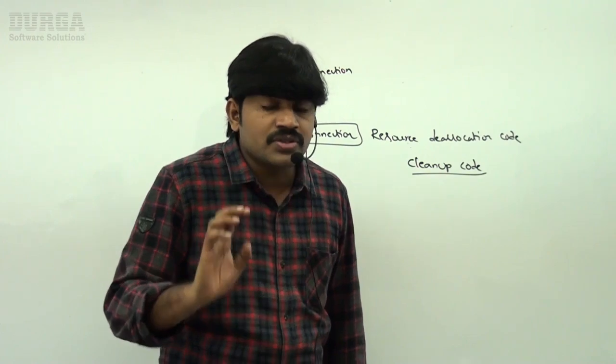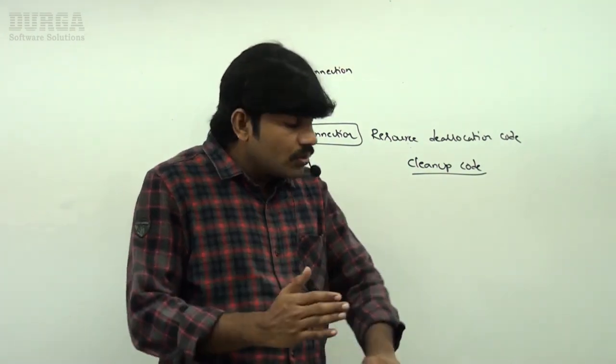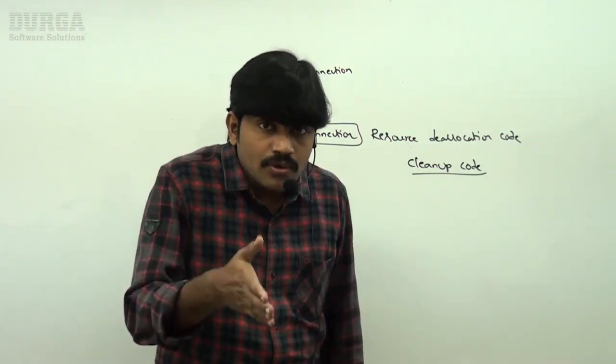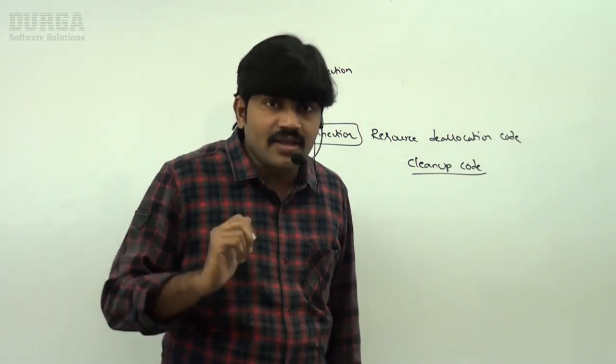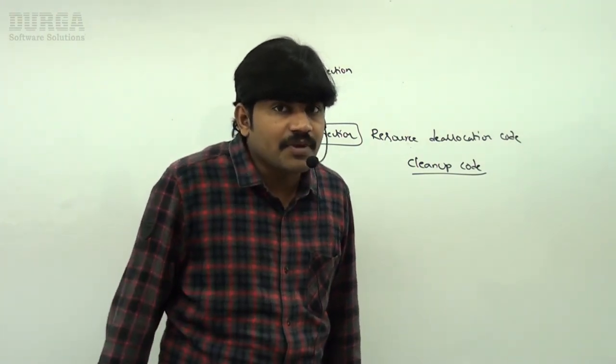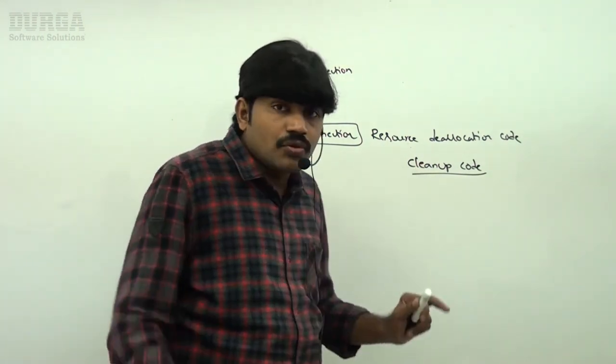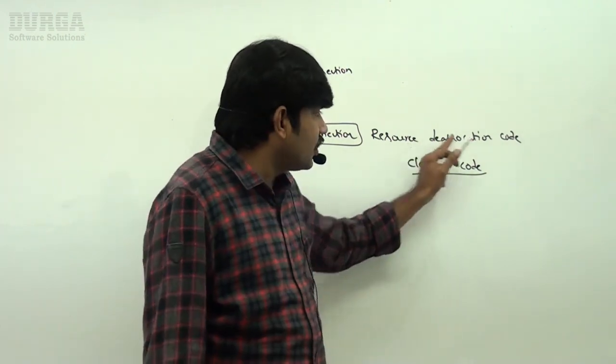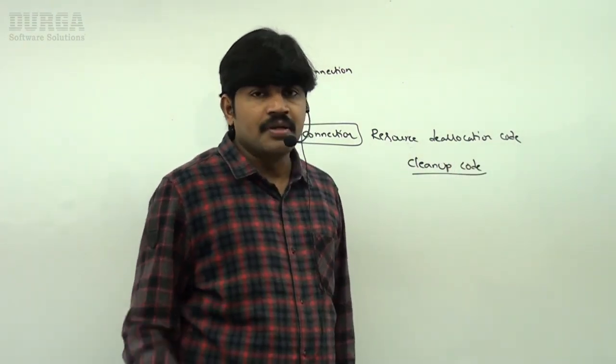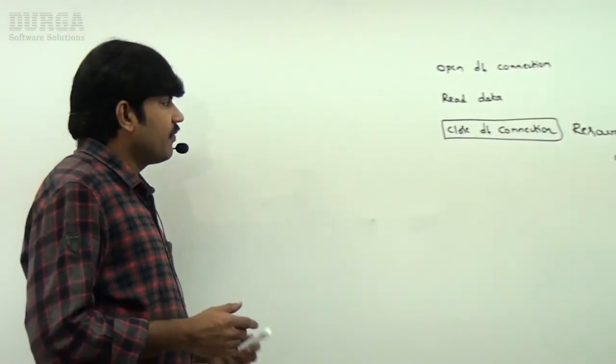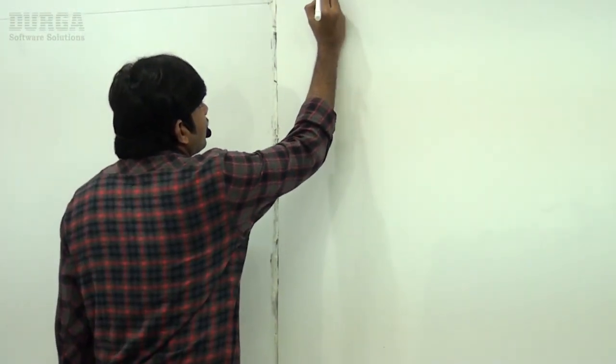Resource deallocation code, like closing a DB connection, closing a file. This type of thing is by default considered resource cleanup code. Now my question is, observe carefully, sir. Here I am taking a try block.